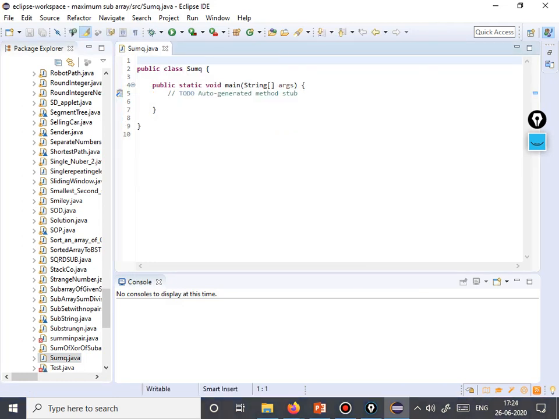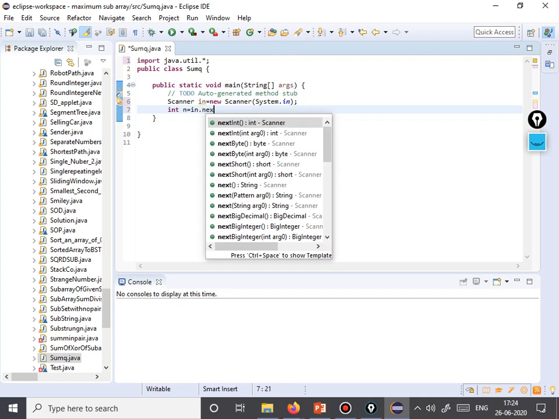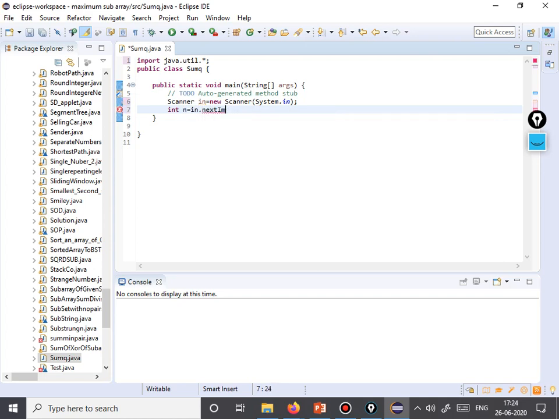Cool, so let's code. Scanner in equals new Scanner System.in, and n is equal to in.nextInt.